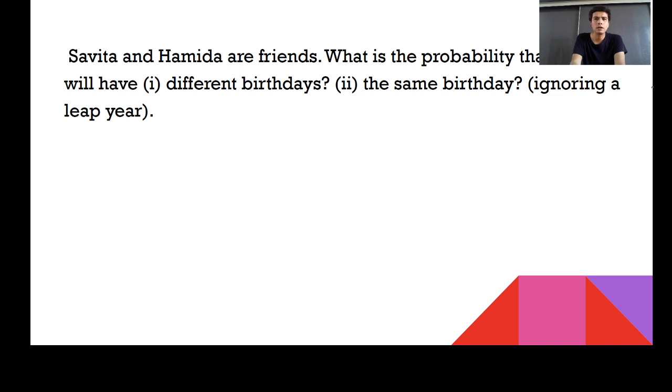So look at over here. What's the probability that both will have different birthdays? Out of 365, there are 364 different days, so that probability could be 364 upon 365. And if we're asking about the same birthday, this probability could be 1 upon 365.